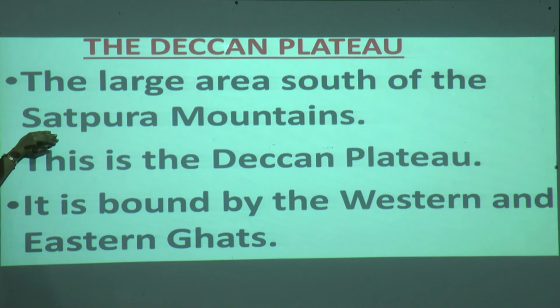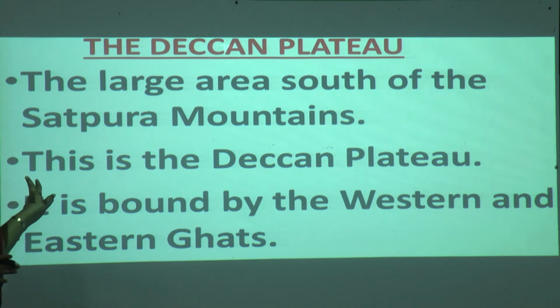When we are talking about the Deccan Plateau, we have the Satpura Mountains on the north side. This is the Deccan Plateau. It is bounded by the Western and Eastern Ghats. Yes, the Western and Eastern Ghats are covered by hills, correct? So we have the Satpura Mountains on the north side.